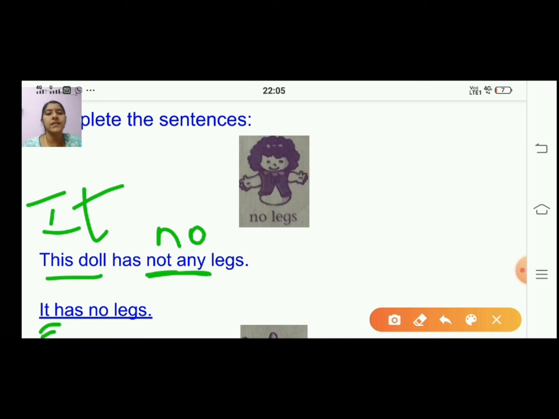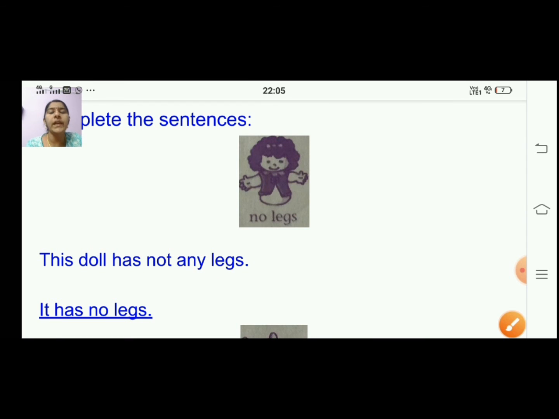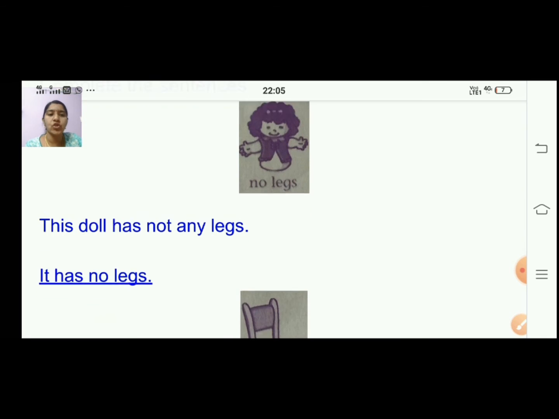Okay, it has no legs. Instead of this doll we are writing it, because it is a thing, right? It has not any. You are going to remove that and write no legs. That's it. Okay, make the sentence simple. This doll has not any legs. So your answer will be it has no legs. Easy, right? It becomes a small sentence also. So like that you are going to change the sentence and write it. Okay. Now we will move on to the second picture.